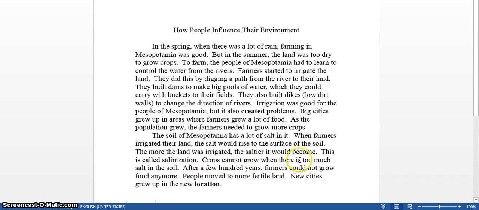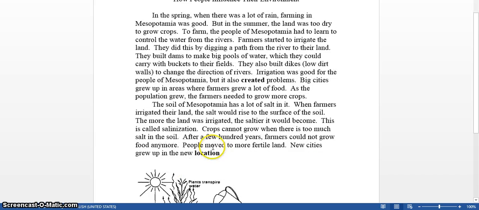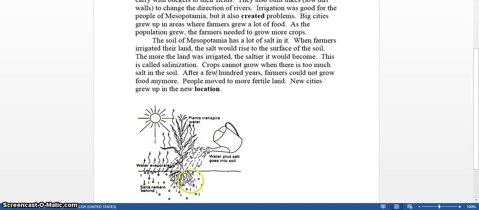Crops cannot grow when there is too much salt in the soil. After a few hundred years, farmers could not grow food anymore. People moved to more fertile land. New cities grew up in the new location. So here's an example of salinization.